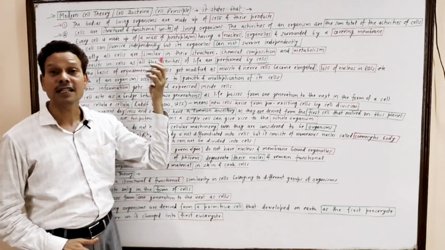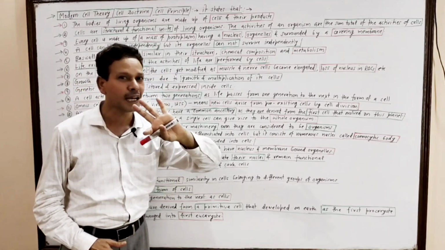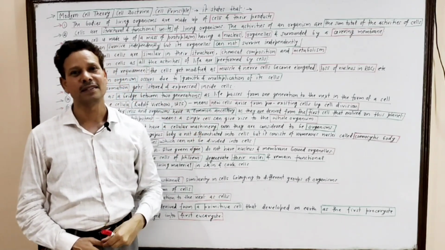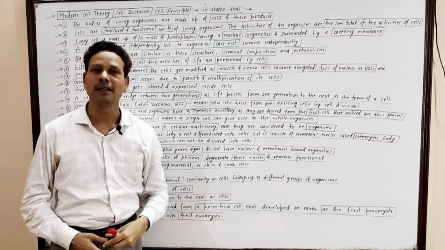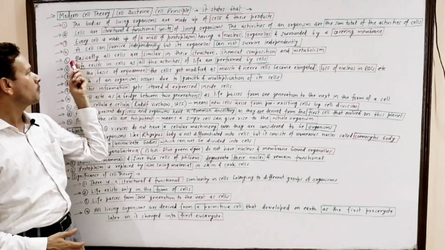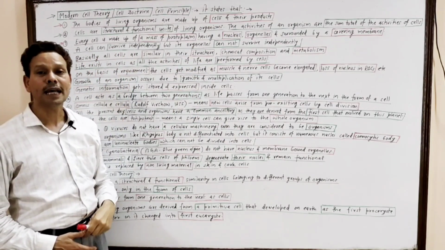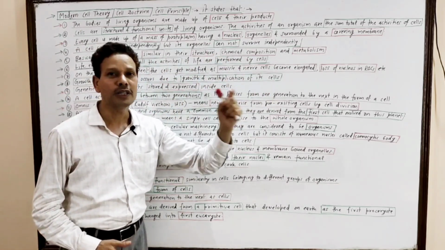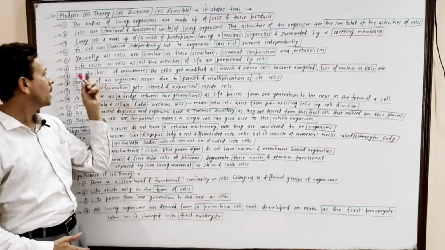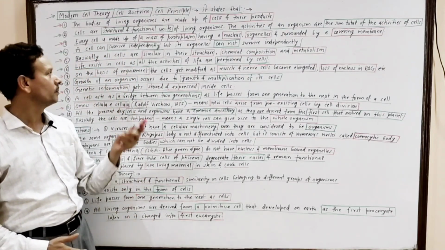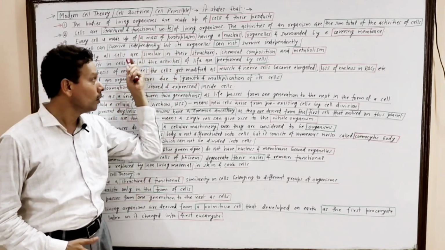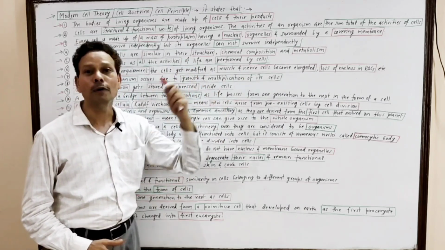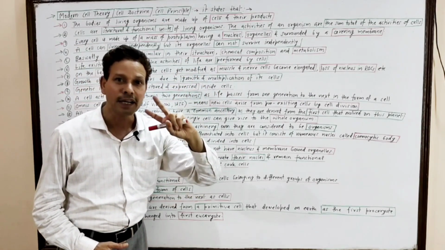A cell can survive independently. Dear students, a cell can survive independently, but its cell organelles cannot survive outside a cell. Next point is, basically all cells are similar in their structure, chemical composition and metabolism. Next point is, life exists in cells as all the activities of an organism are performed by its cells and its products.